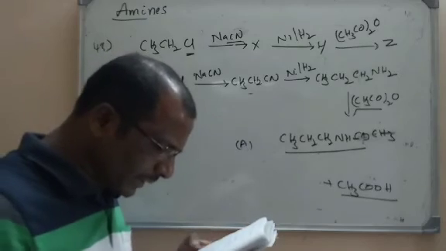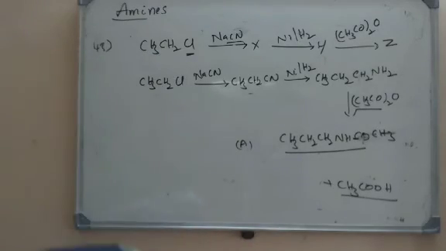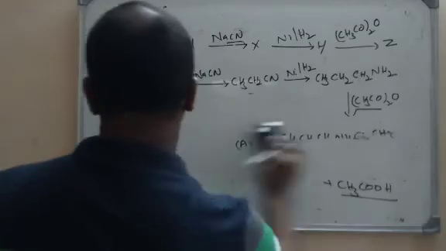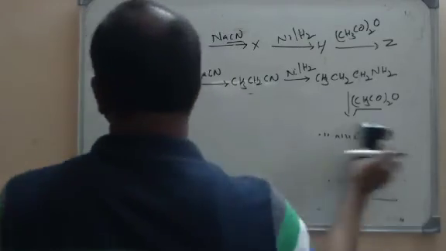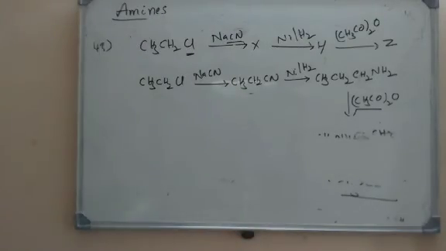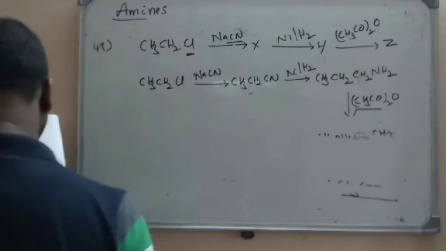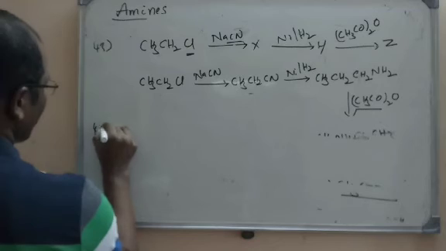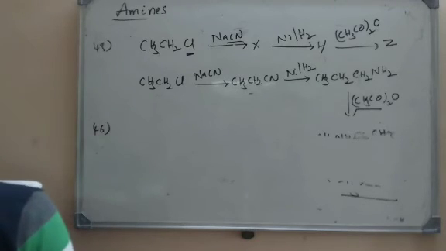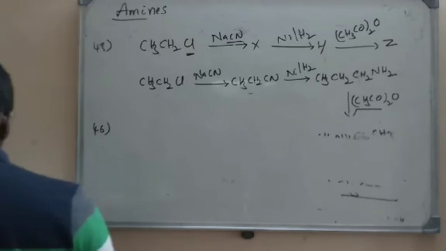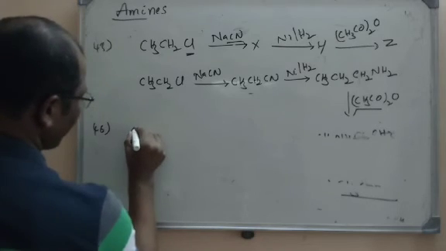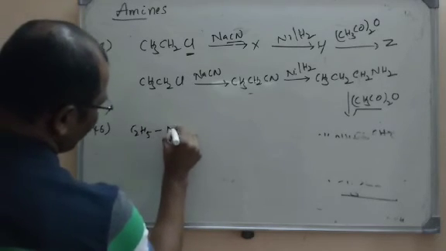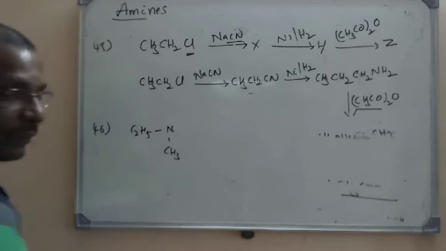Now let us go for the next question. It is question number 46 here. We are discussing question number 46. Which of the following is the decreasing order of the boiling points? First, ethyl methylamine is given. This is the formula.